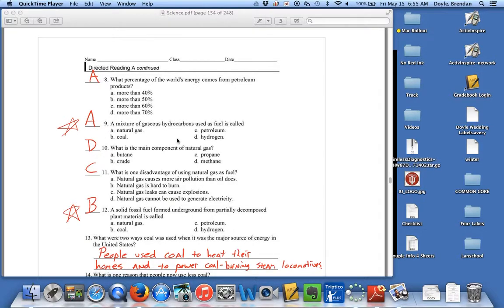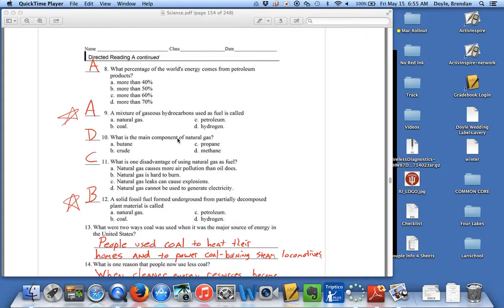9, a mixture of gaseous hydrocarbons used as fuel is natural gas. So gaseous and gas, it's natural gas. What is the main component of natural gas? Methane. What is one disadvantage of using natural gas as fuel? Natural gas leaks can cause explosions. If you're not careful, it could be very, very dangerous.